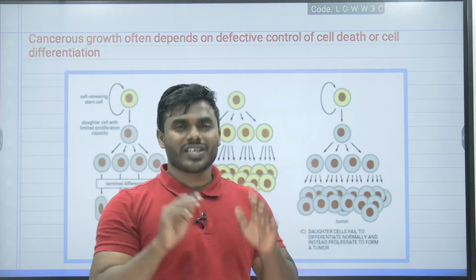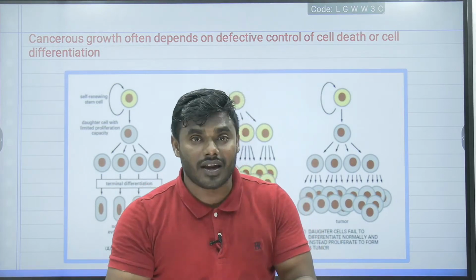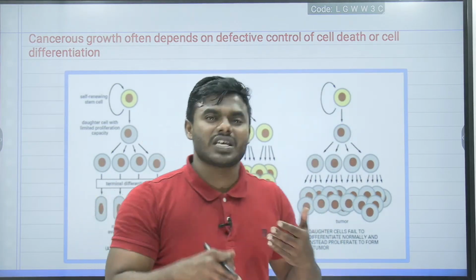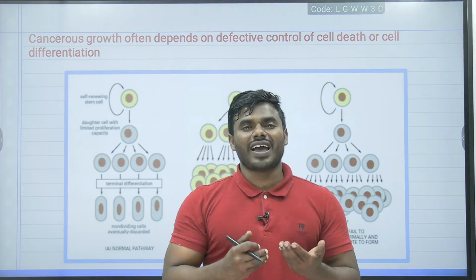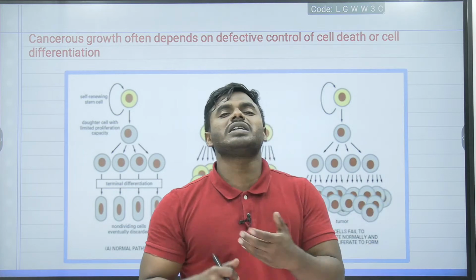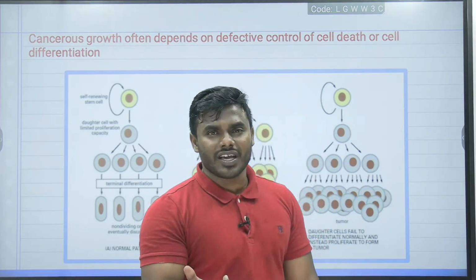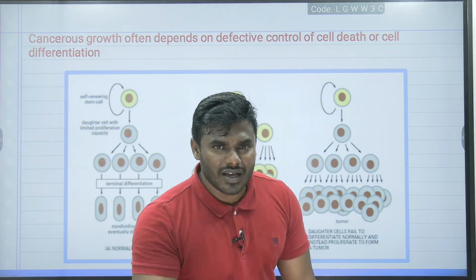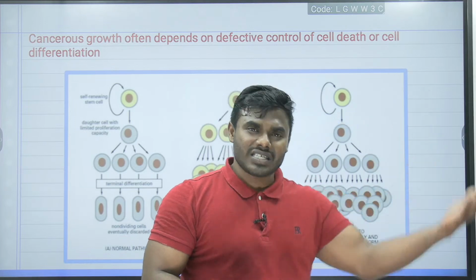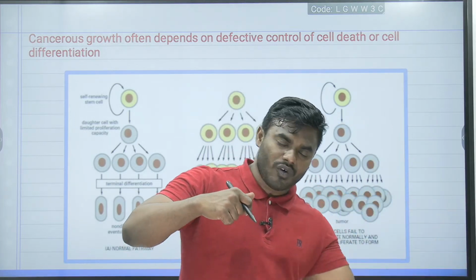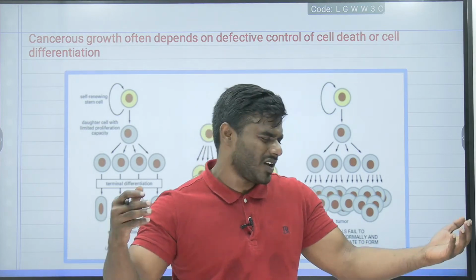So they can ask the question: does cancer occur when the self-renewing stem cell fails, or when the normal cell fails to divide? You have to remember the possibilities of cancer occurring when the self-renewing stem cell is not working normally, or when the normal cell is not working normally.